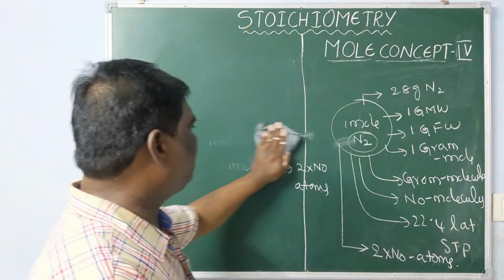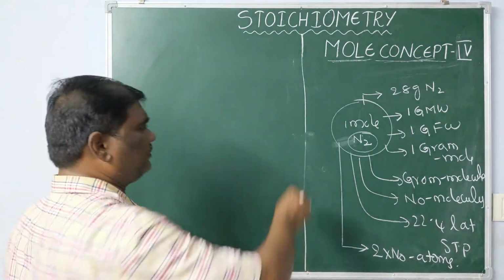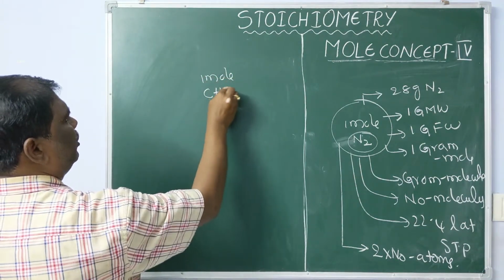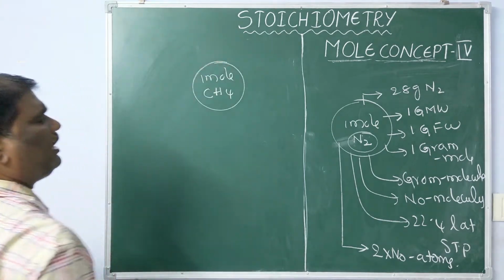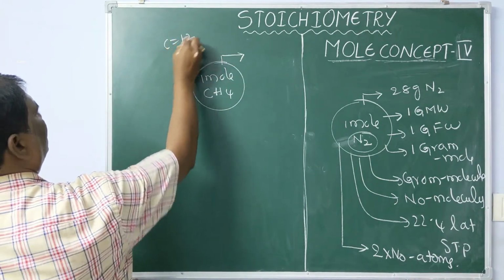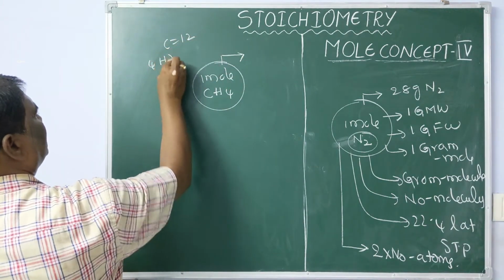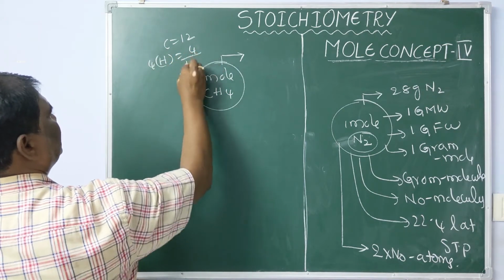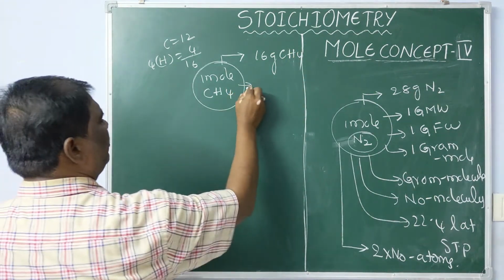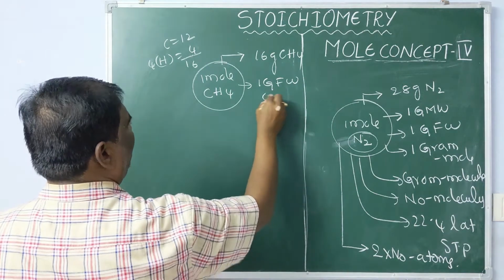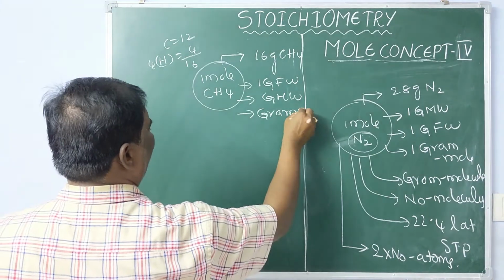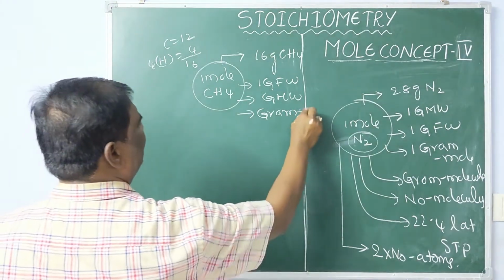Similarly, now I go for 1 mole methane. Do you know the formula weight of methane? Carbon 12, 4 hydrogens, 4 into 1 is 4, totally 16 grams of methane. Now it is also equal to gram formula weight, gram molecular weight, gram mole like that.